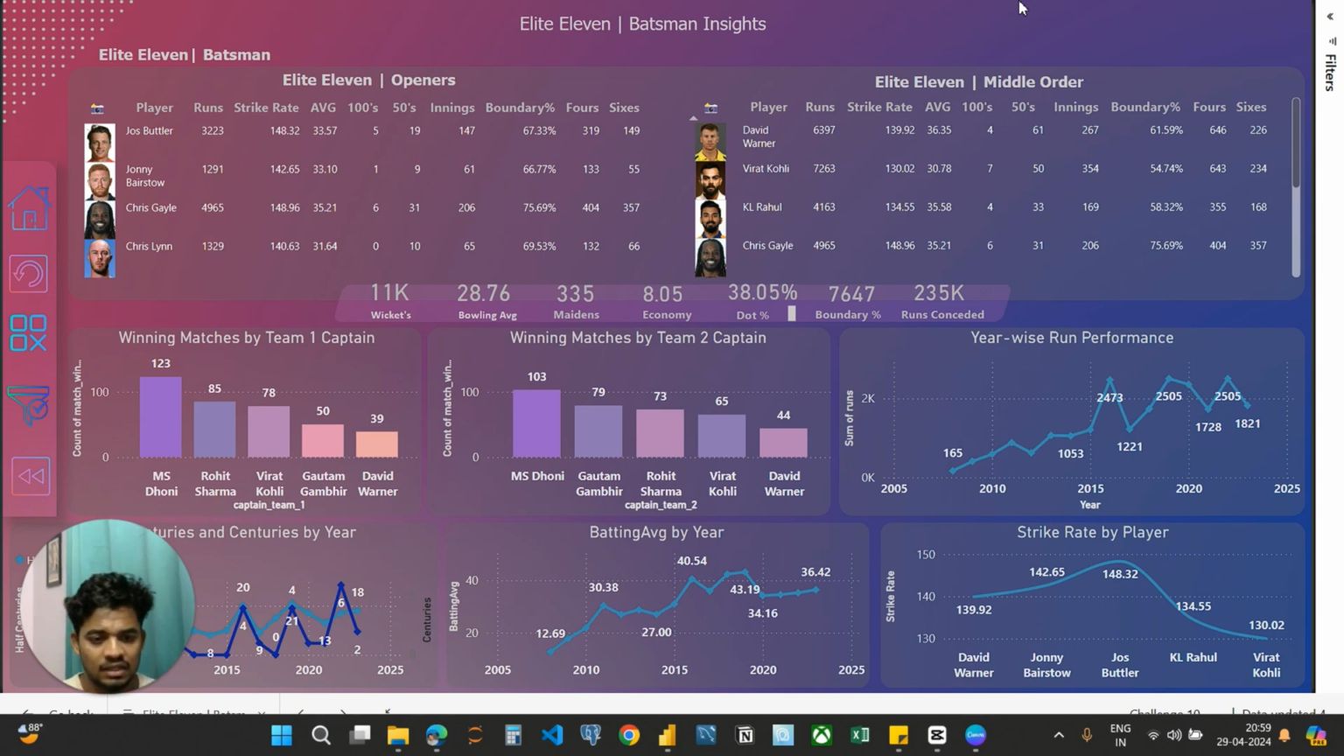Additionally, we analyze current century performance and batting average over here. These visuals are just to choose these players. And next we'll move into the all-rounders.